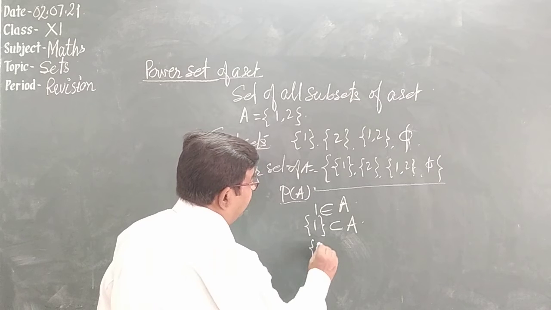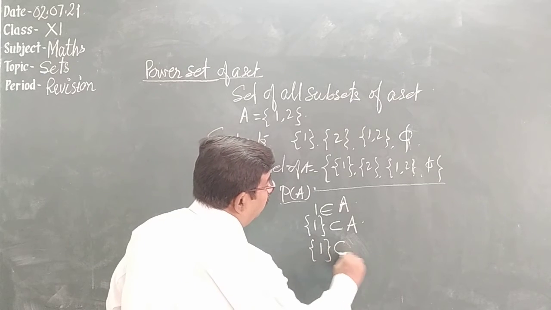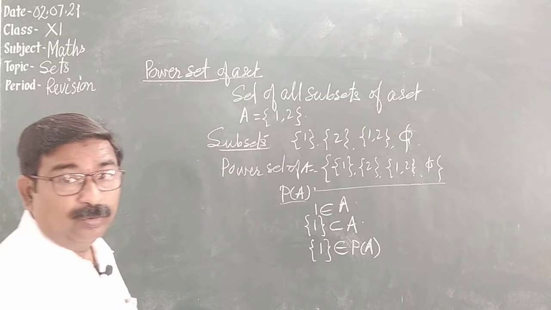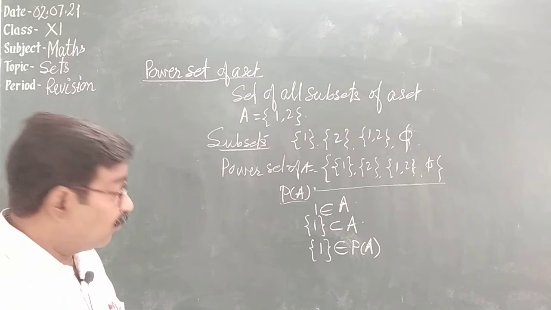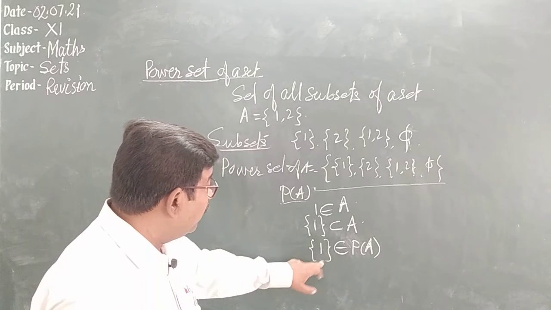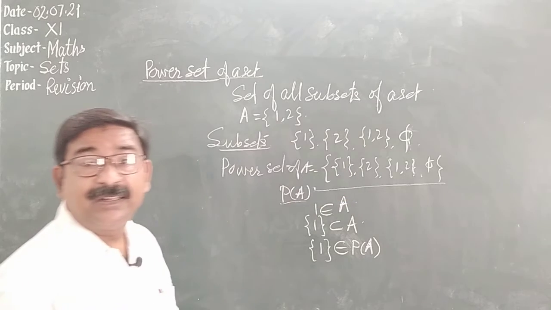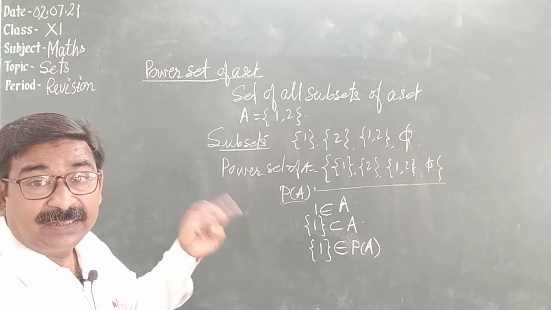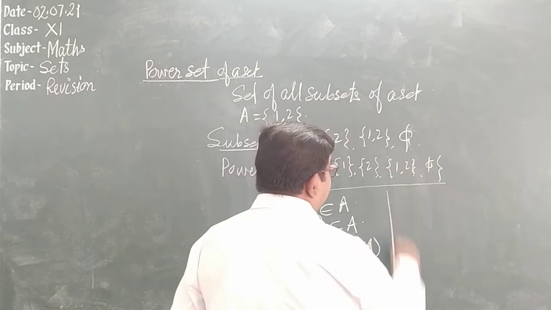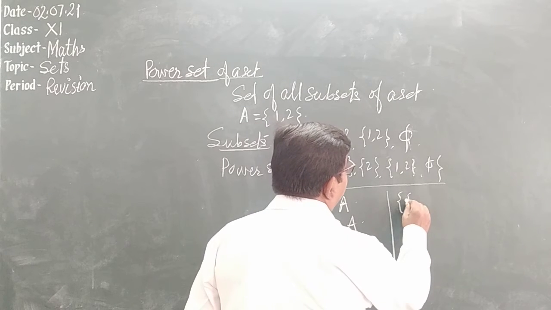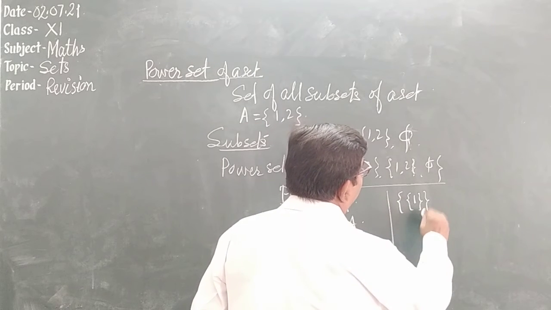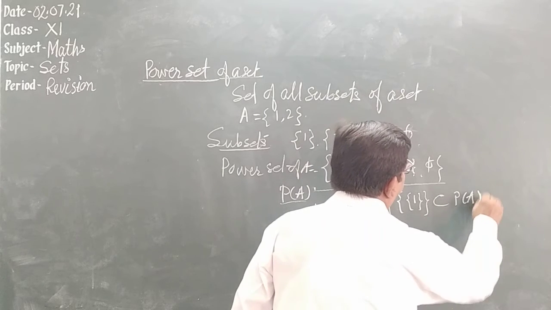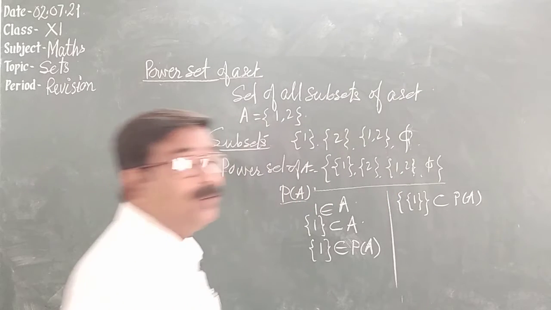Means we can write {1} belongs to P(A). Why? This is an element of this power set, not a subset. When you write this as a subset, you will write it in a bracket and again in a bracket, {{1}}. Now it is a subset of P(A).